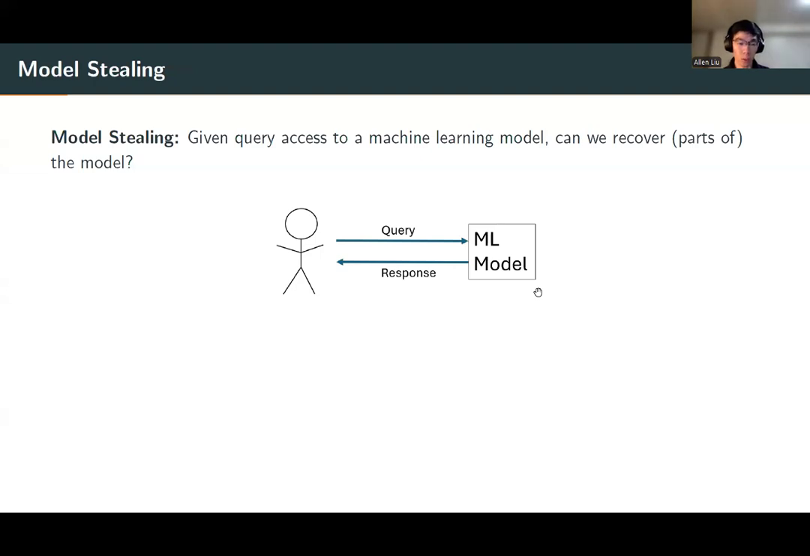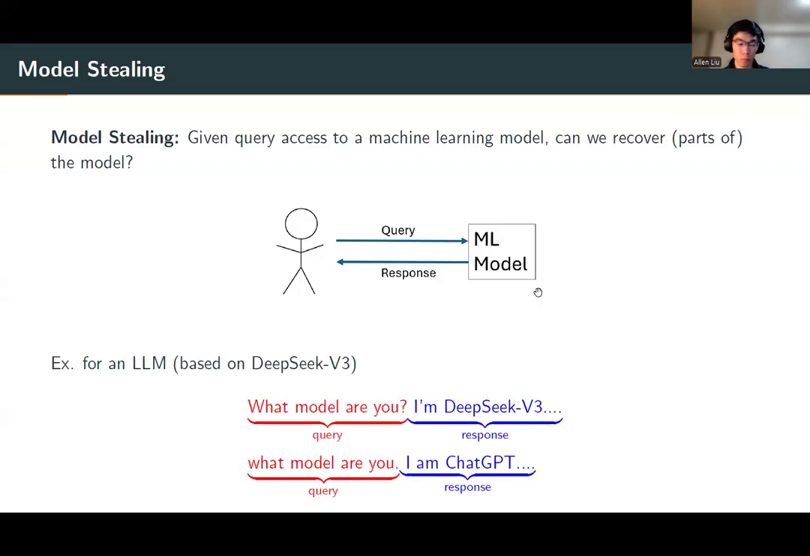So model stealing is the question of, given query access to a machine learning model, can we recover the model or parts of the model? For a large language model, this would mean we would make a bunch of text queries and then try to learn something from the responses to those queries.